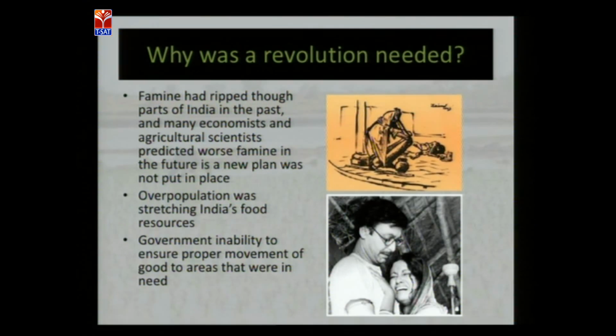So why was the revolution needed? It brought drastic changes in the economic and also the agricultural field over the country. The famine attacked many parts of India just because of the growing population, and the food production decreased, and consequently changes occurred in the field of agriculture, that is the Green Revolution was brought into the country. The government was also unable to ensure the proper movement of goods to the areas that were in need. And the next,